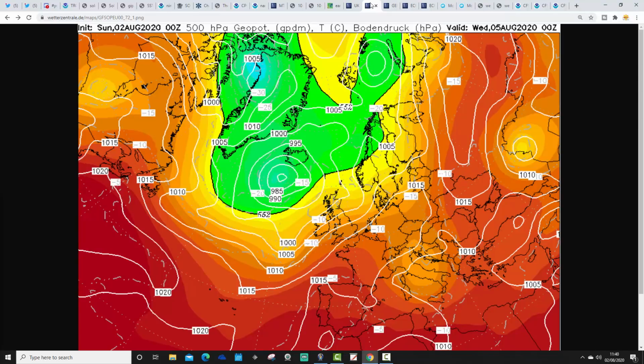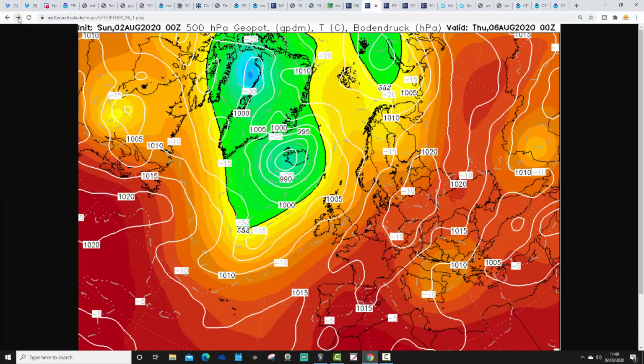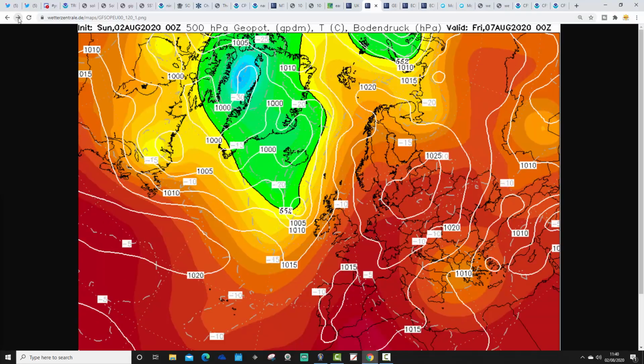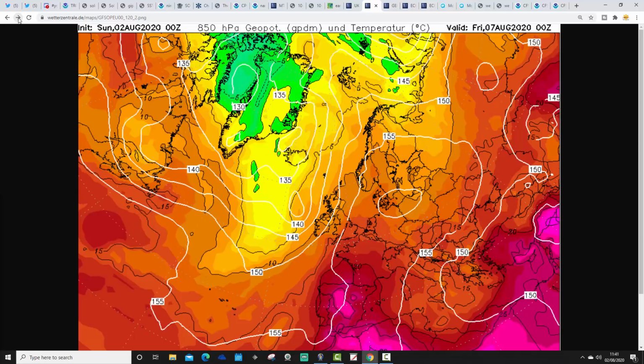This is the GFS midnight run. So, again, we've got heights rising to the south on Wednesday, but we're still relatively unsettled on Wednesday with rain in the north. We'll be turning warmer and more humid down in the south. Thursday and Friday, the high pressure takes over. Winds turn into the south, start to pull the hot air back up from France, and so temperatures will be lifting up through the second half of next week.